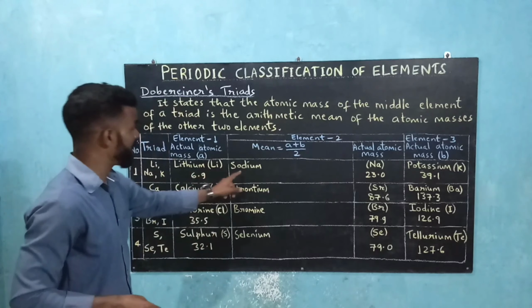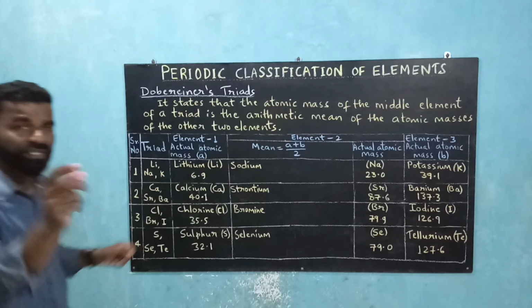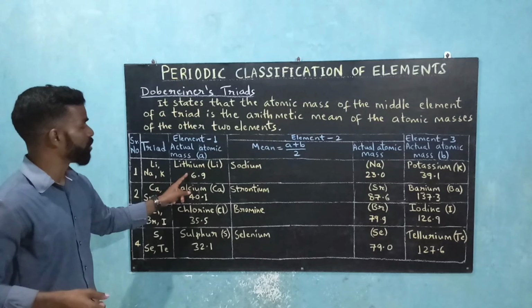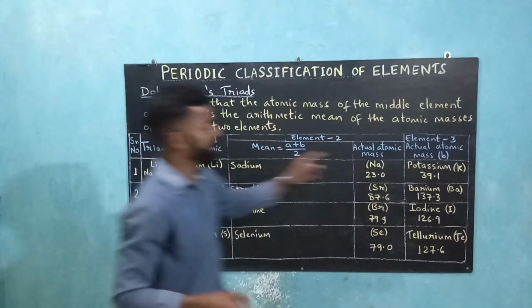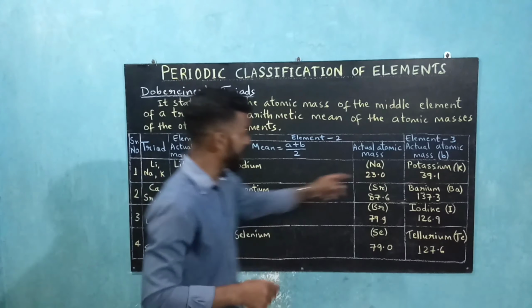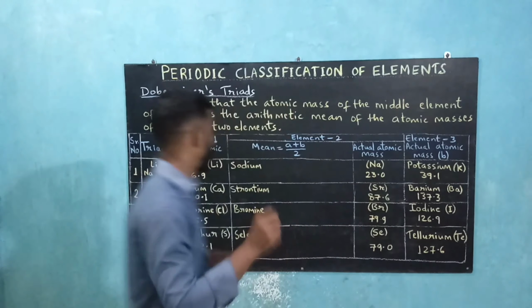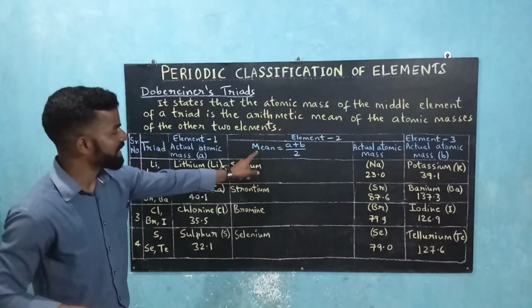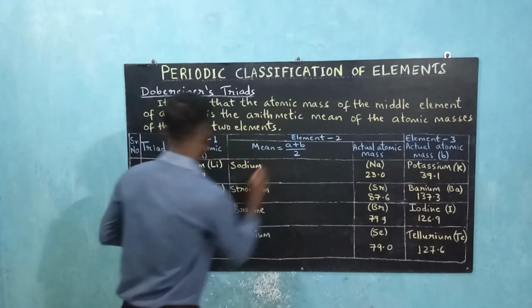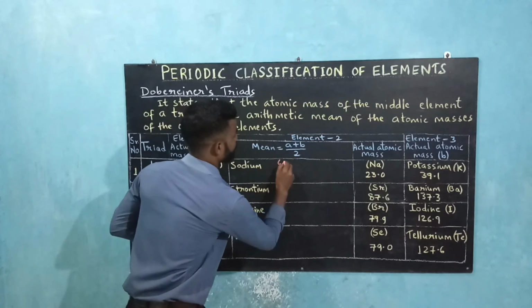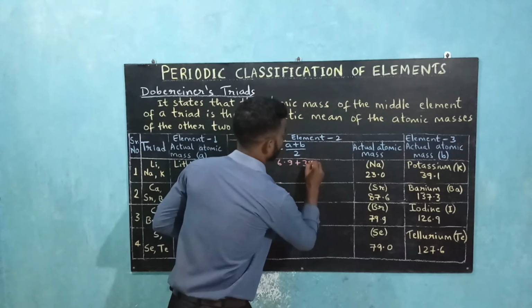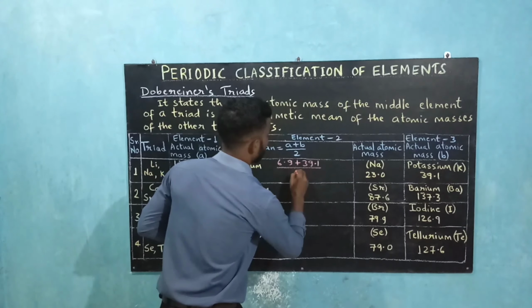So here in the first triad we have lithium, sodium and potassium. Lithium's atomic mass is 6.9, potassium's atomic mass is 39.1, and the actual atomic mass of sodium is 23.0, so it is 23. So how do we get the mean? (A plus B) by 2. A is 6.9 plus B is 39.1, divided by 2.